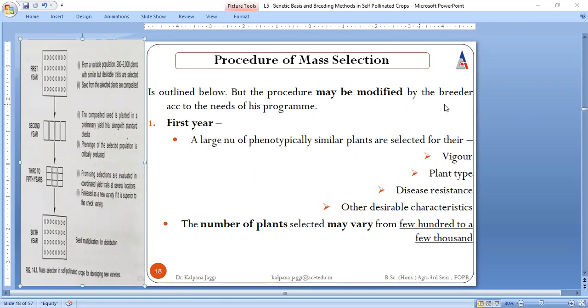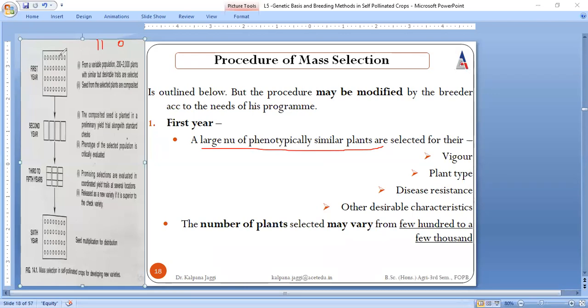And what is happening in the outline? Earlier I was representing the plants with lines, but here the plants are represented as zeros, small rounds. So these all are the plants. In the very first year, a large number of phenotypically similar plants are selected.